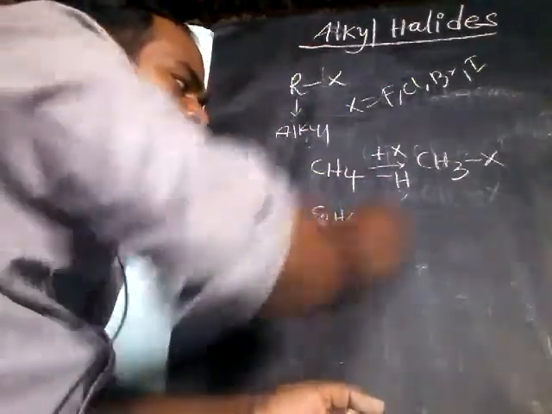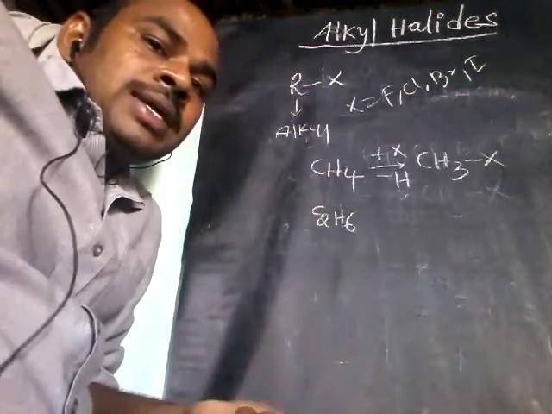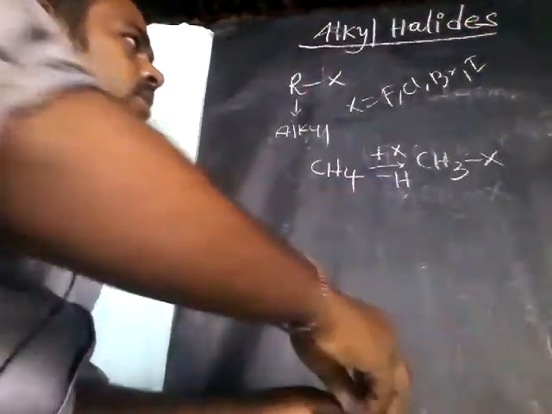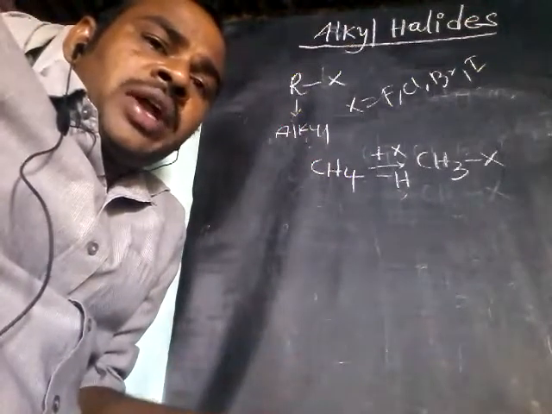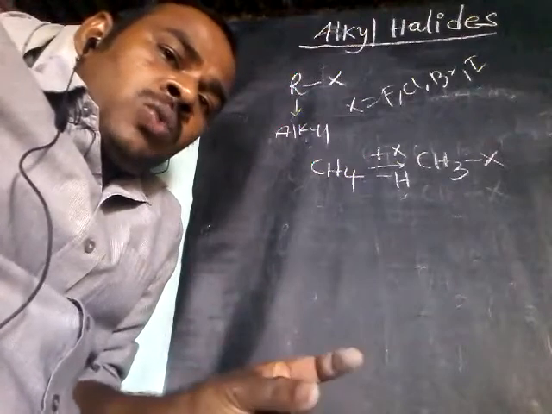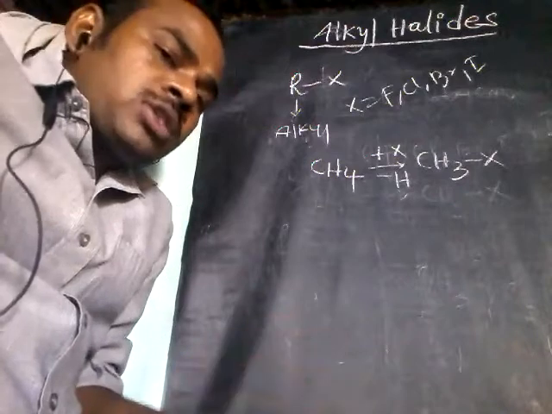Like that we get respective alkyl groups. In place of alkyl, you can use aliphatic or aromatic groups, or aryl groups, such as ethyl, propyl, butyl, any group you can substitute.